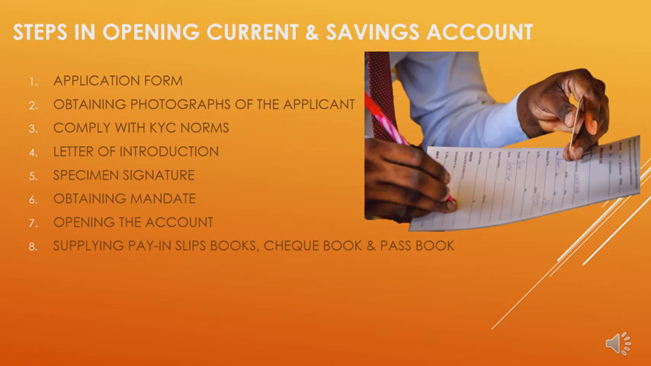The sixth step is obtaining mandate. Mandate is a written authority given by the customer to the banker in order to authorize a third party or another person to use the bank account on behalf of him. Only if you want another person to use or operate your account, you have to give a mandate to the bank. Then only the bank will allow another person to use your account on your behalf. This is what you call a mandate.